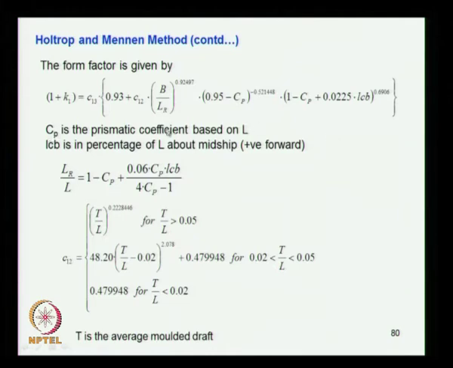So here, as I say, Cp is there, and LR is the length of the run. Run means you must have studied run when you consider the ship.